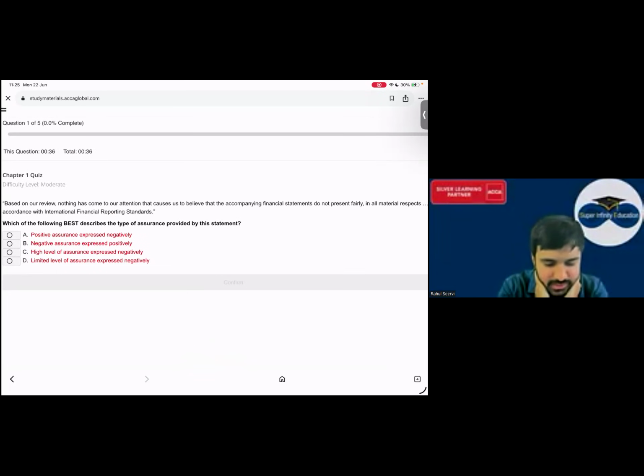Based on a review, nothing has come to our attention that causes us to believe that accompanying financial statement do not present fairly in all material. कौन सा था ये? पॉजिटिव अश्योरेंस था कि नेगेटिव था?